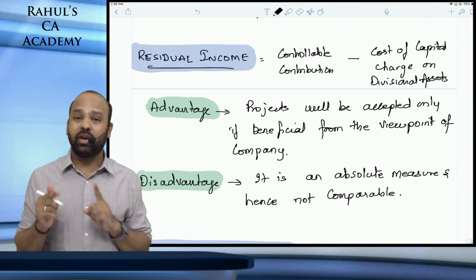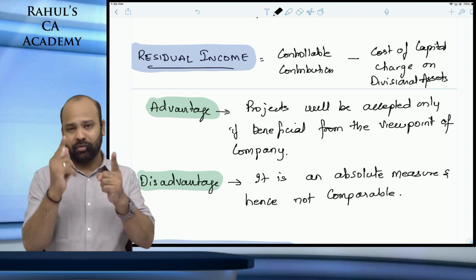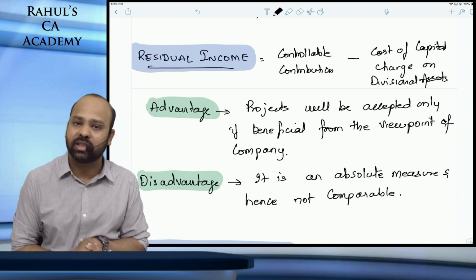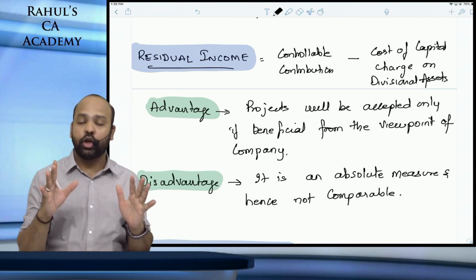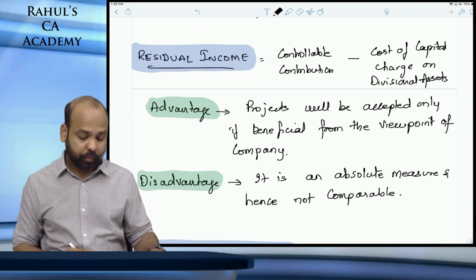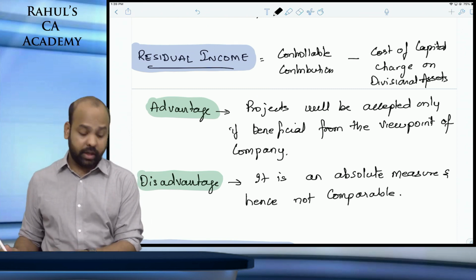I hope you're clear about residual income and return on investment. Do not forget to go through the notes that were given in the class, and ensure that you practice those questions also properly. Economic value added is the next concept here.